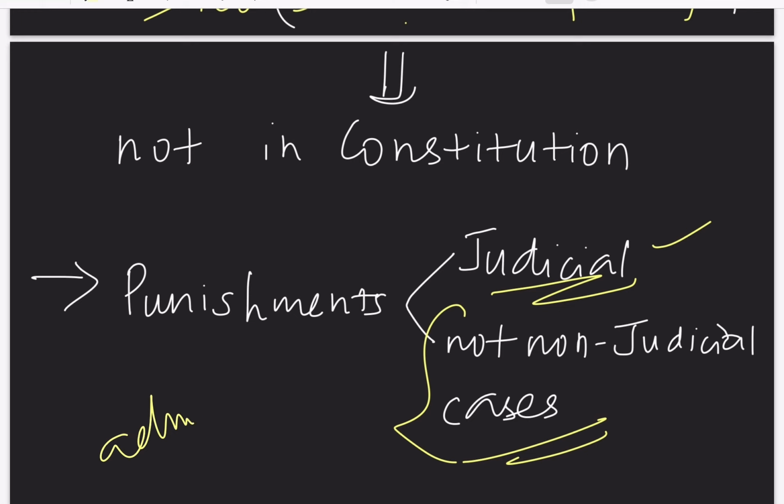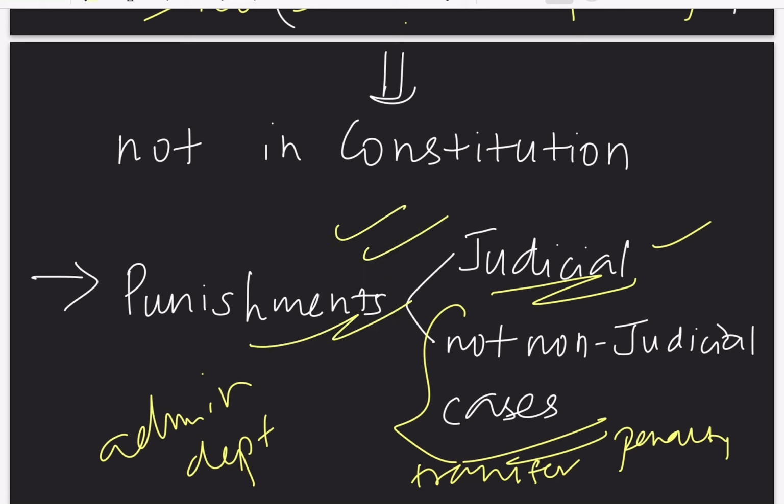Take for example any administrative authorities or any departments. If these non-judicial bodies give the punishment a second time, that is applicable. Take for example any transfer order or any penalty imposed on that person again, twice or thrice, that is applicable. So this safeguard, no double jeopardy, is only with respect to the judicial cases but not with respect to the non-judicial cases.